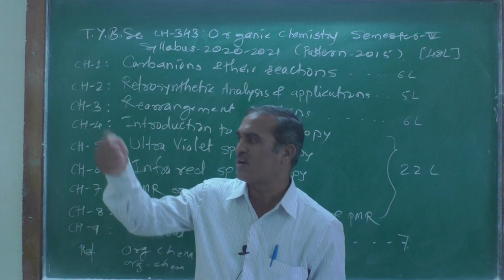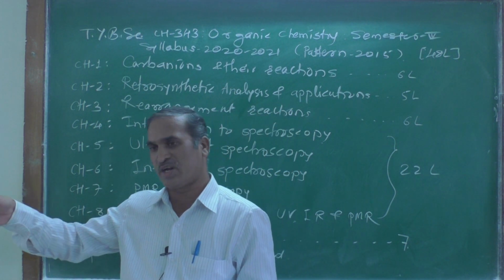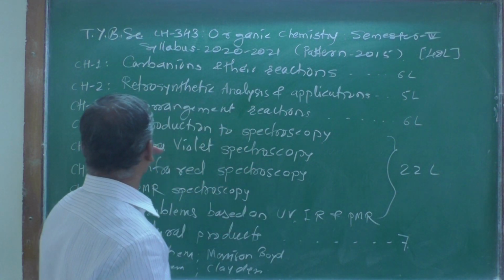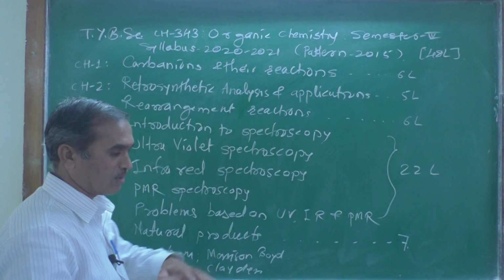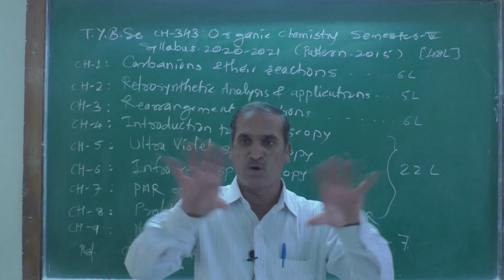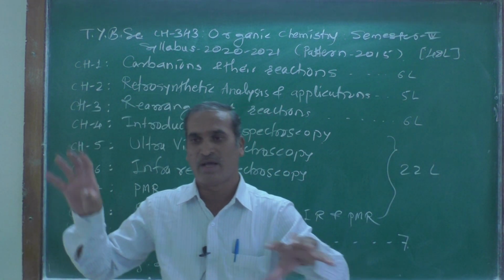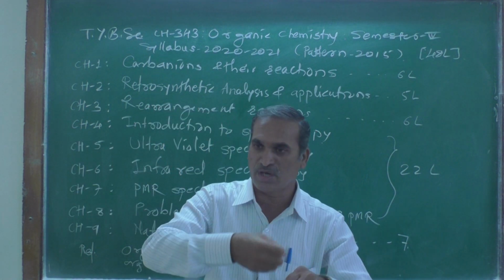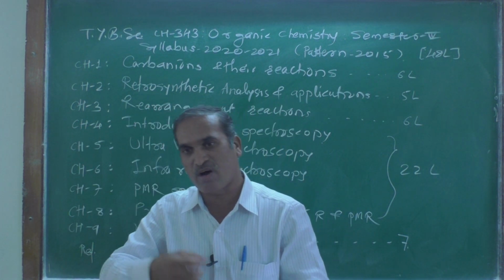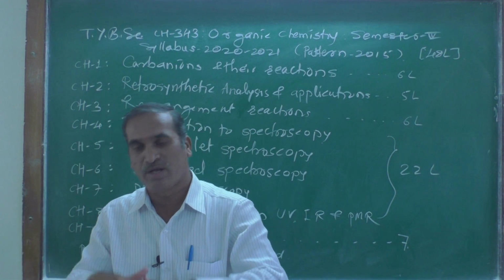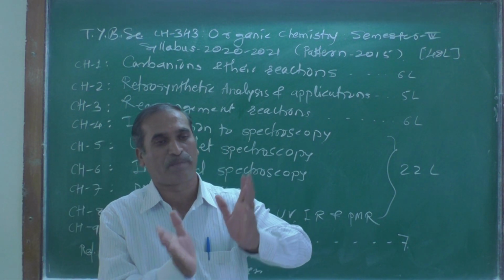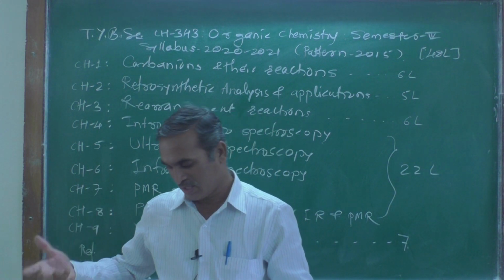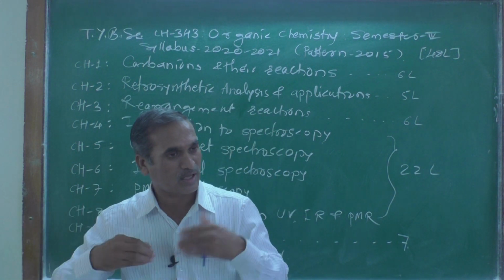There are different types of electromagnetic radiation. In the introduction part we are going to see the different regions, in what region what kind of radiation or light gets absorbed, how it is studied, and the derivations.